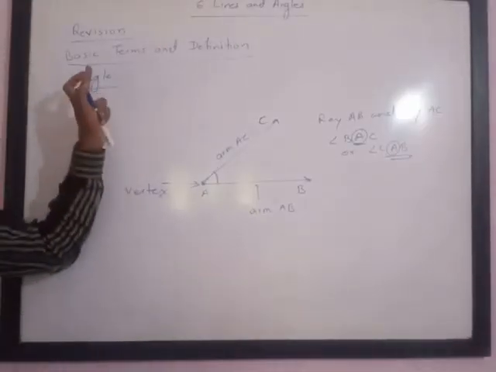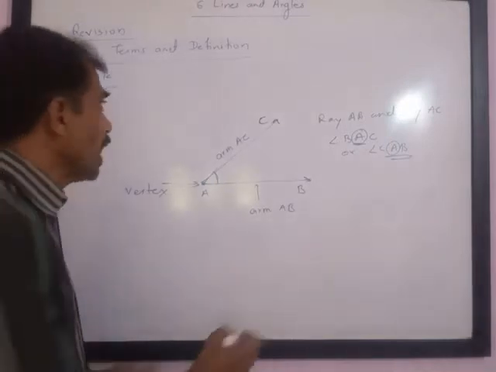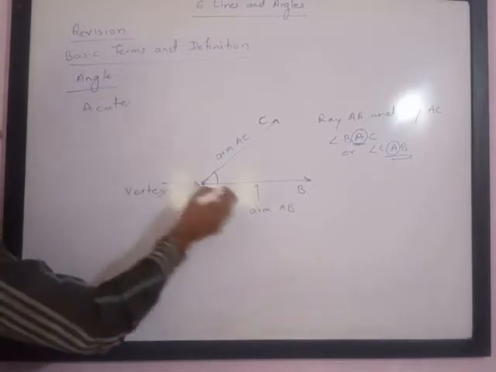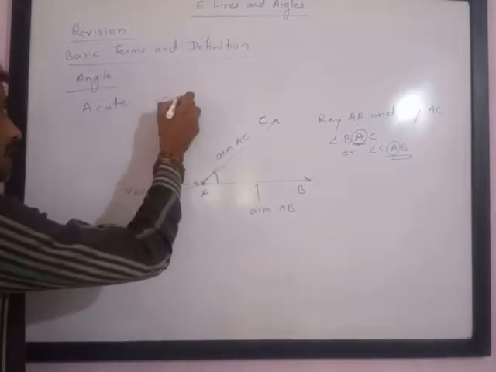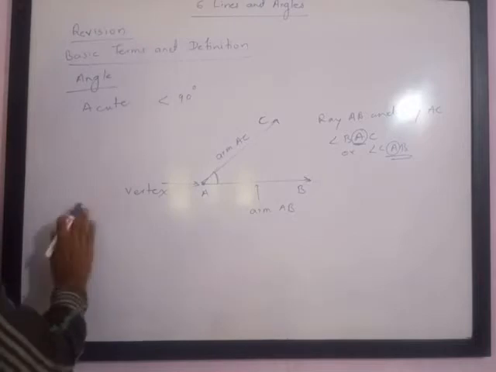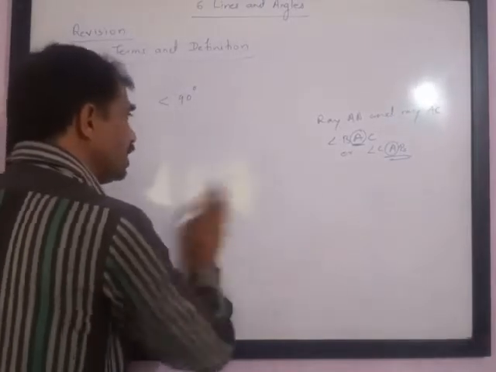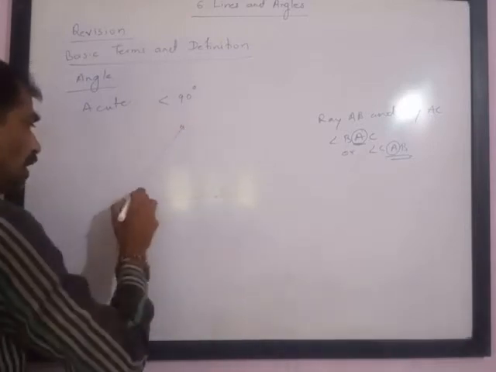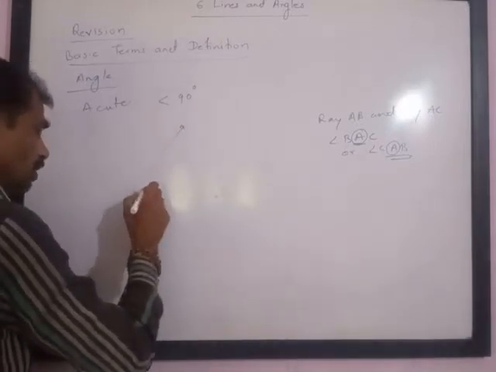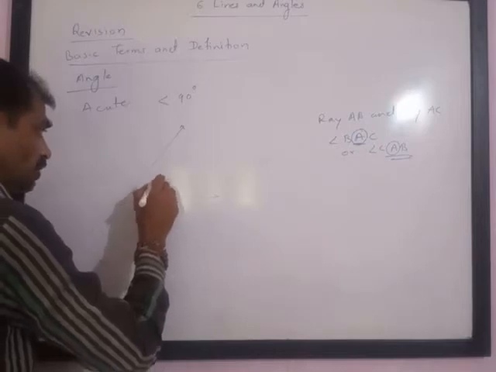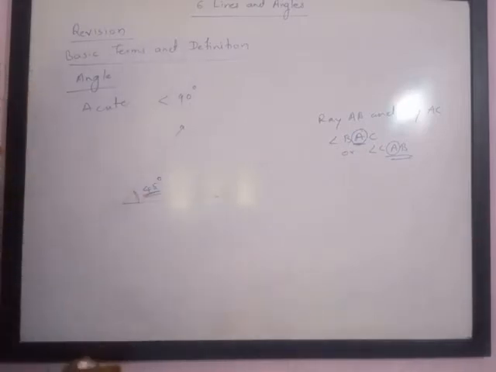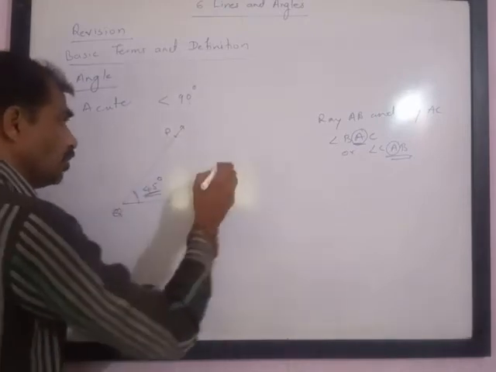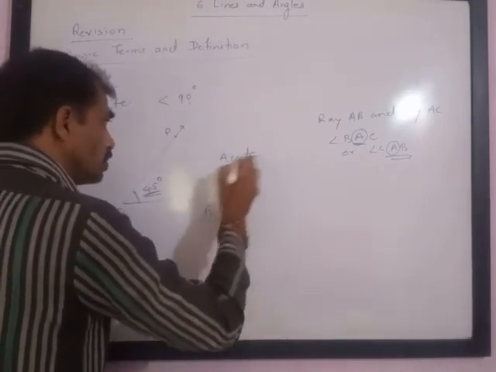Next, we are doing revision. Next is acute angles. If the measure of this angle is less than 90 degrees, then we call the angle an acute angle. So here, if the measure of the angle is 45 degrees, you can understand it is less than 90 degrees, then we can call this angle an acute angle.